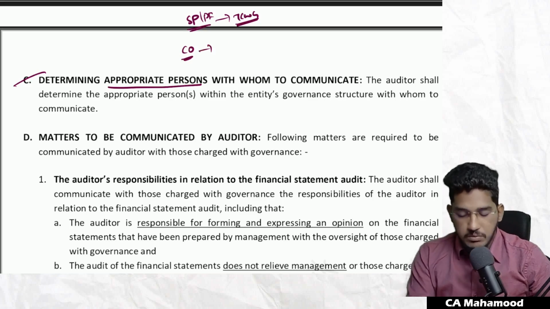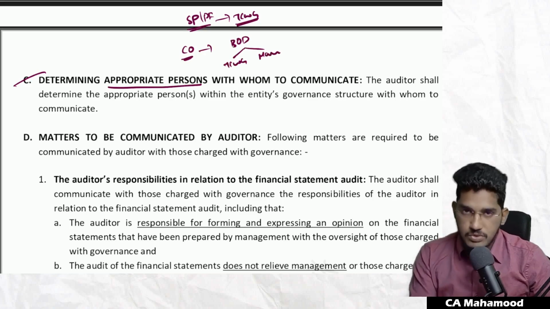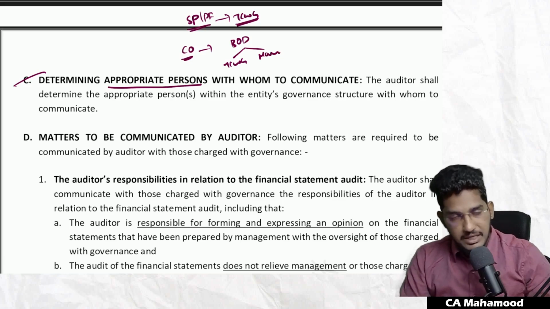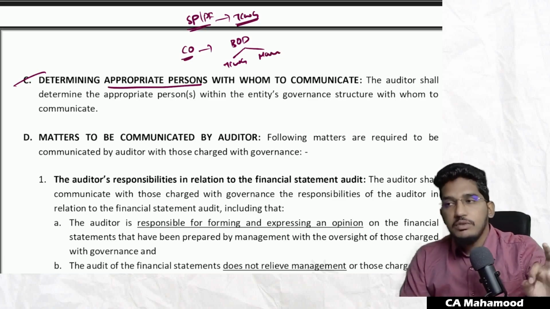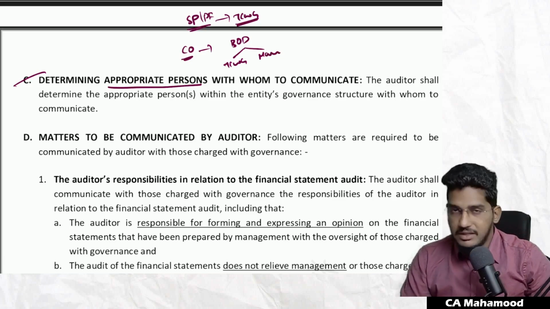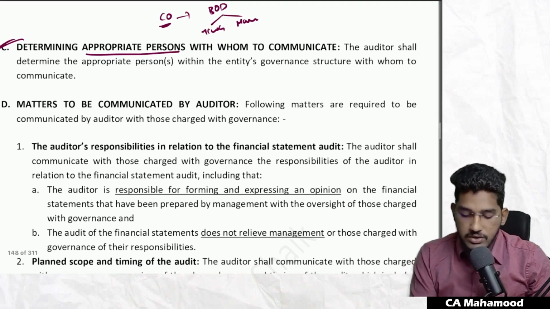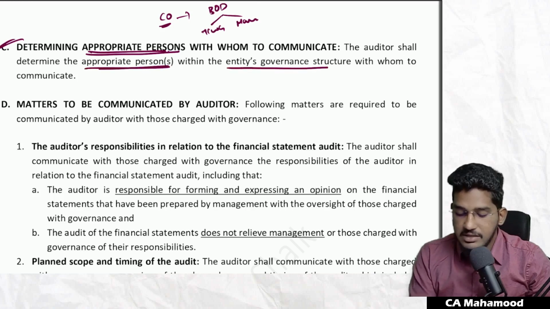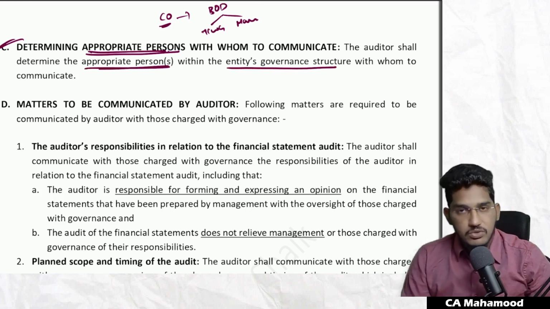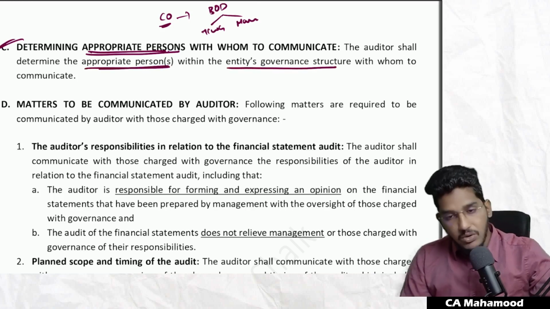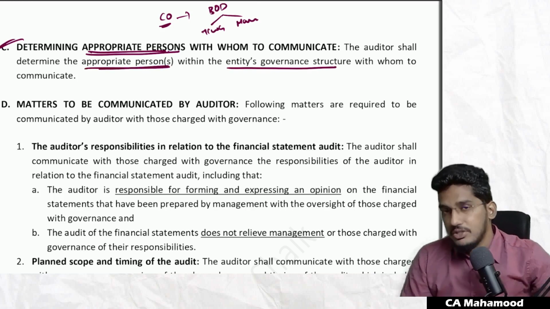Why? Because as I've told, in most organizations, the board of directors themselves will play the role of those charged with governance, and management also. So as an auditor, first you put in an effort and identify who will fall under the definition of those charged with governance. That is the third point they are trying to say here, determining appropriate persons with whom to communicate. The auditor shall determine the appropriate persons within the entity's governance structure with whom to communicate. So as an auditor, first you should identify in the organization who will fall under that definition of those charged with governance.